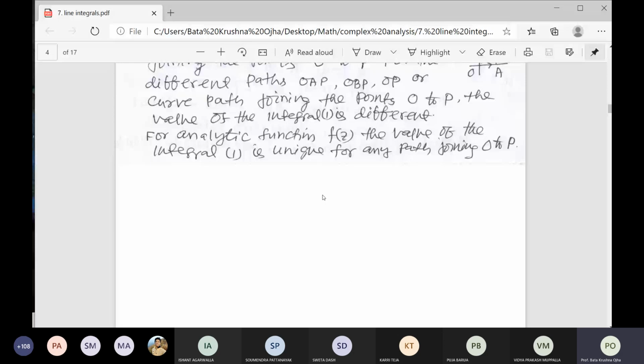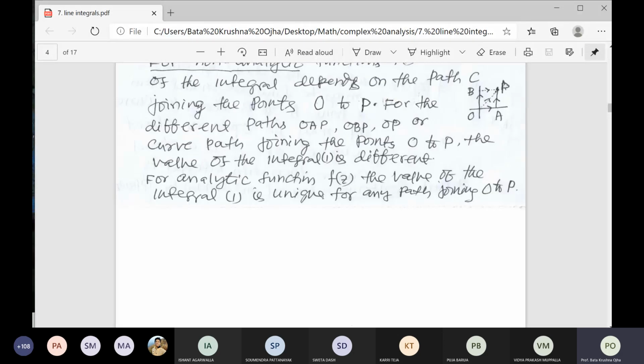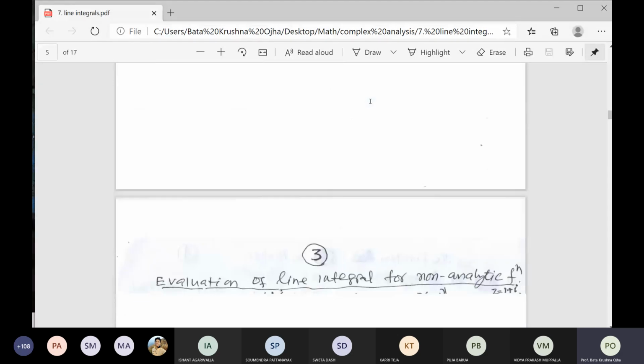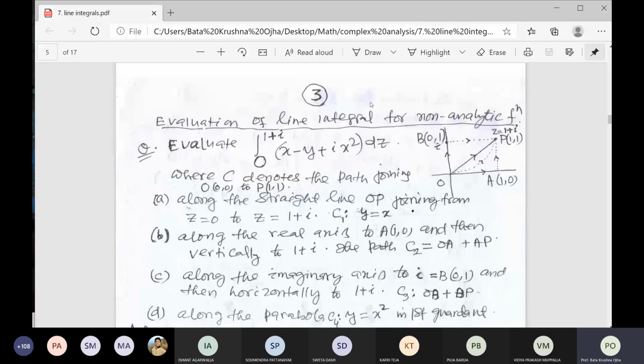Here, in how many ways have we joined O to P? By three ways: OAP, OBP, and OP. If you integrate the function over OAP, that is called C1, we also get a result, and likewise over OBP or OP. If it is a non-analytic function, all three are different. But if the function is analytic, integrating over the three paths always gives a unique result. Only one result, only for analytic functions. So directly I will give you an example.